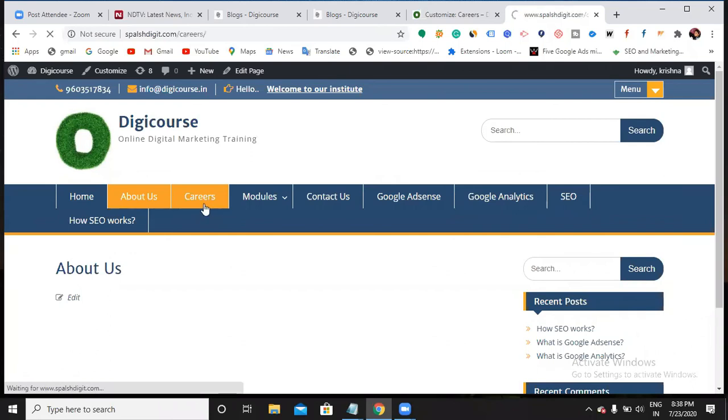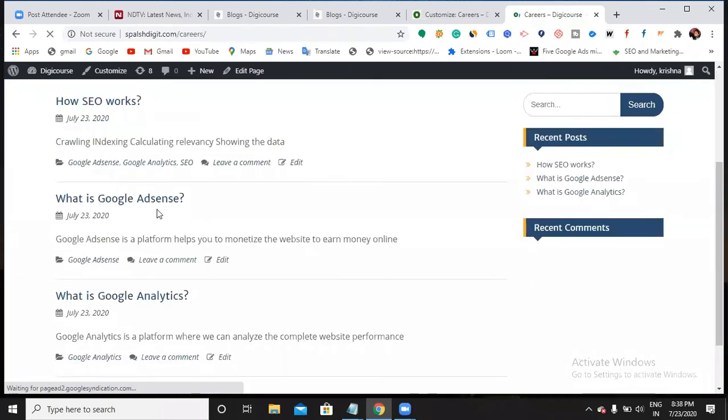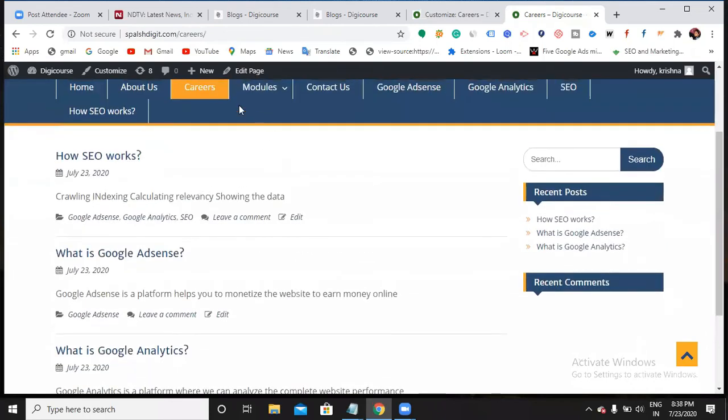Now here, how many blogs is it showing me? Three blogs, right? Why? Because I have only three blogs. If I have five blogs, it will show me five blogs. If I have ten blogs, it will show me the ten blogs, irrespective of the categorization. It doesn't care whether these blogs are categorized or not. It just does its work to show all the recent blogs.